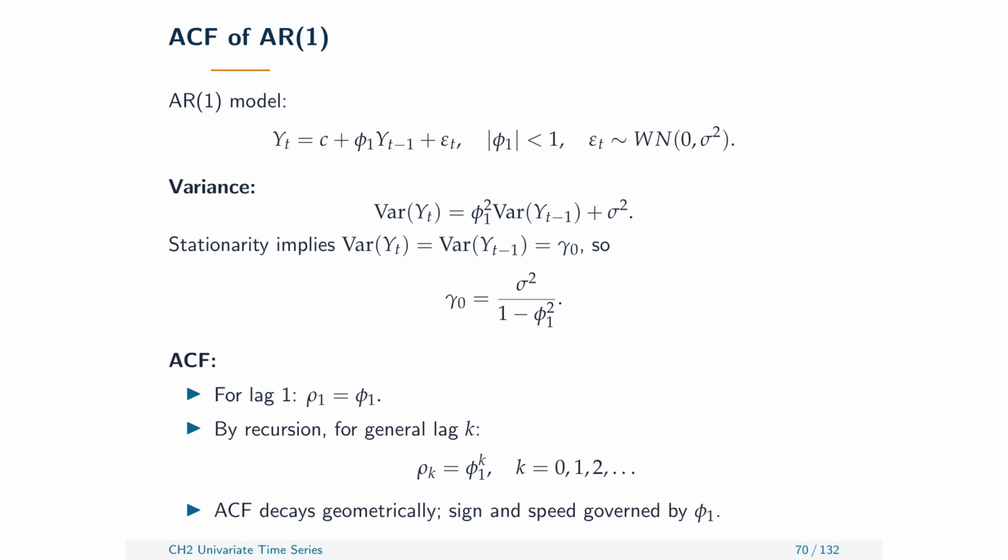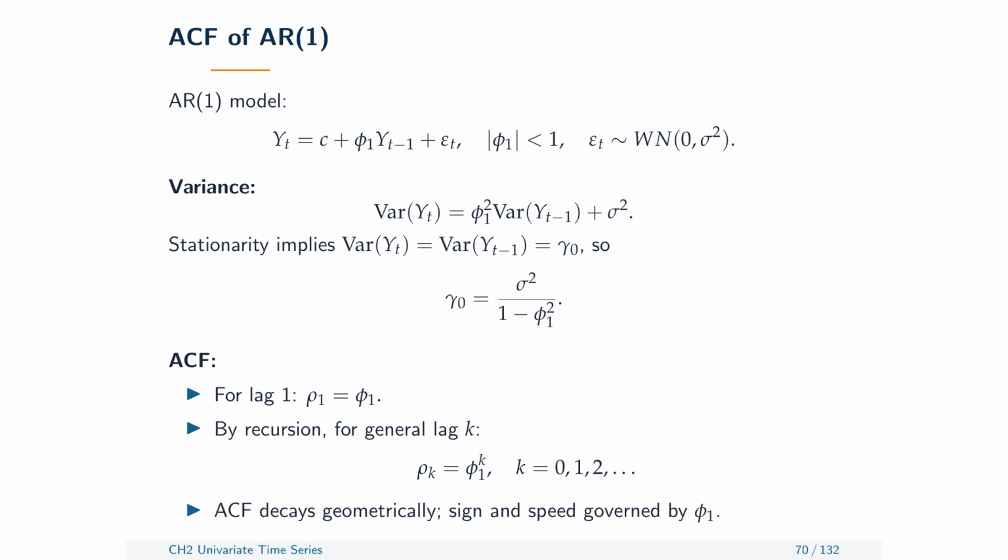Because the process is stationary, the autocovariance depends on separation, not on the calendar date. It is also symmetric. The covariance at lag minus k equals the covariance at lag k. Autocorrelation is standardized between -1 and 1, but a value near 0 rules out only linear association at that lag, not every form of dependence.